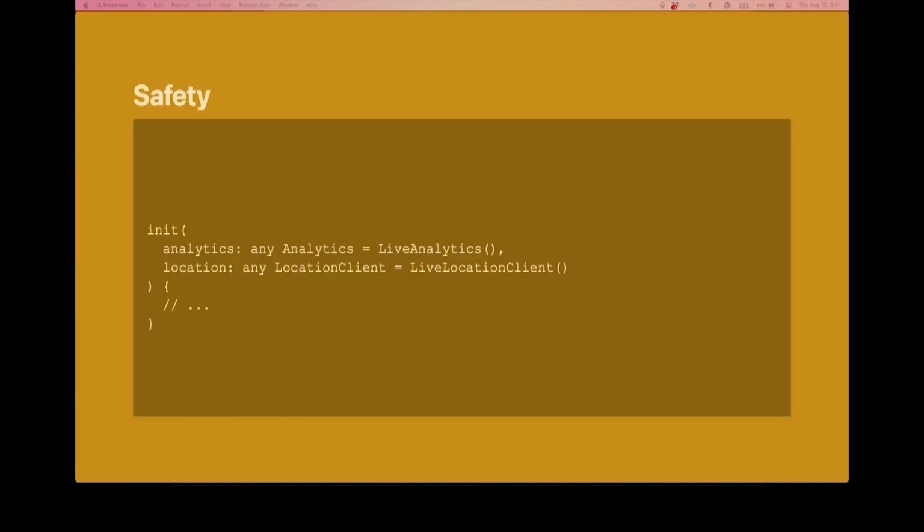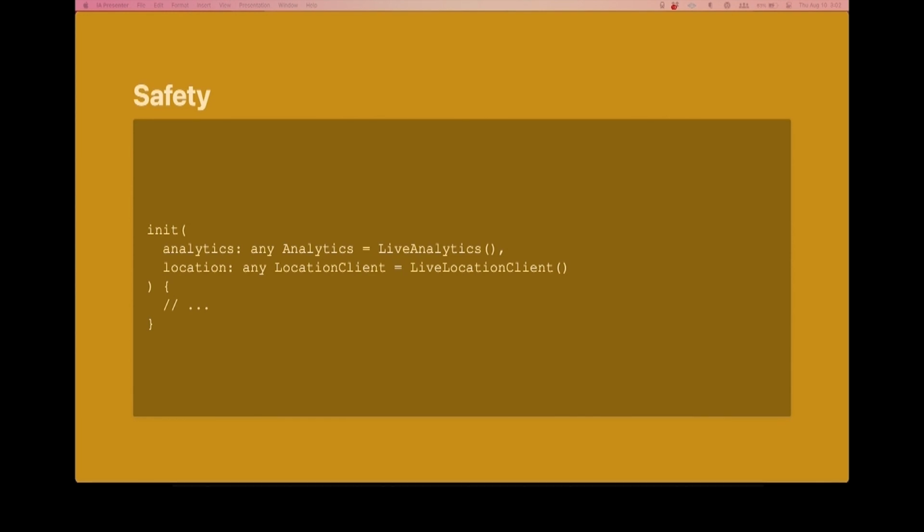So safety is the idea that, well, let's back up a second. The first problem is safety. We most likely do not want to pass dependencies explicitly in the initializers like I was showing a moment ago. That means if you had a complex application where you could navigate from feature A to B to C to D, and one day D all of a sudden needed a location manager, even though none of the other features did, you would have no choice but to seed that location manager through C to B to A. You just have no choice. The only way for D to get that explicit location manager is to pass it through every single layer. And that's a huge pain.